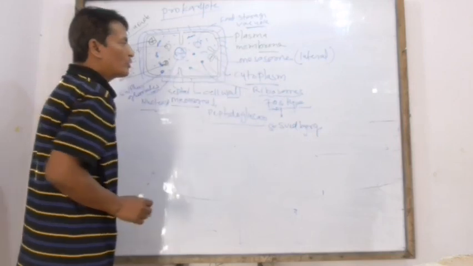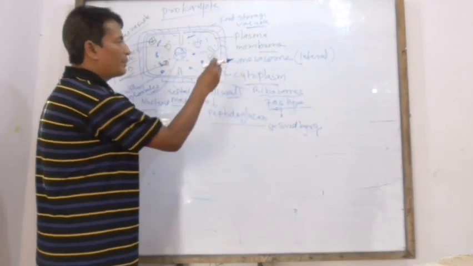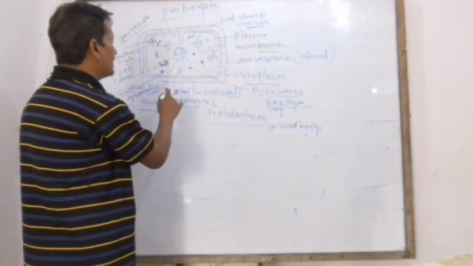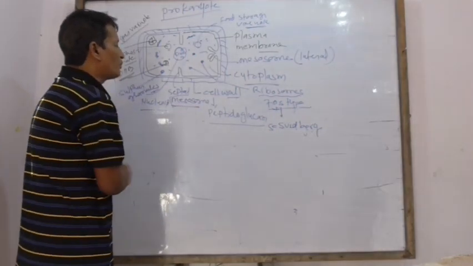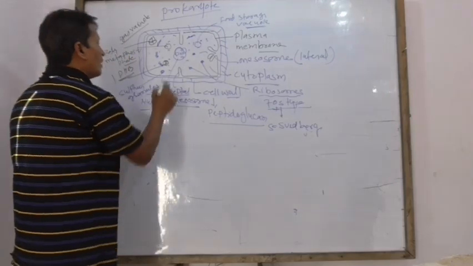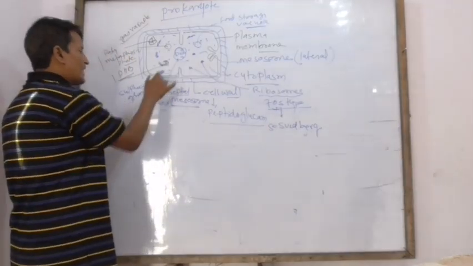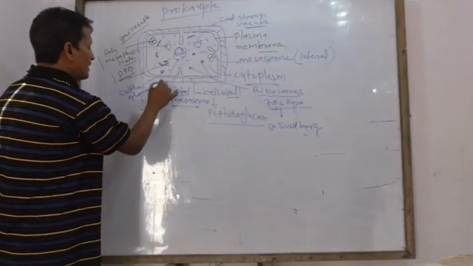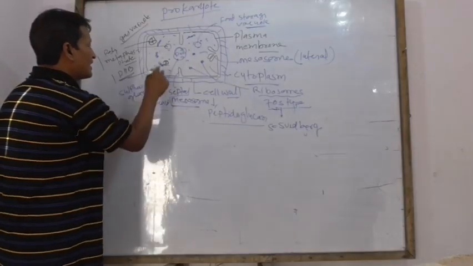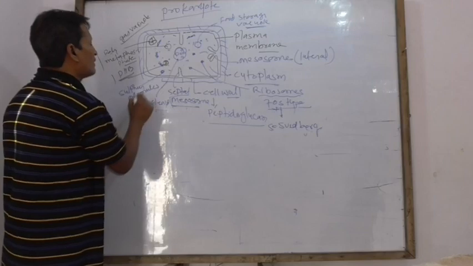These are called mesosomes. One of them is lateral and the other is septal mesosome. In the center there is nucleoid.